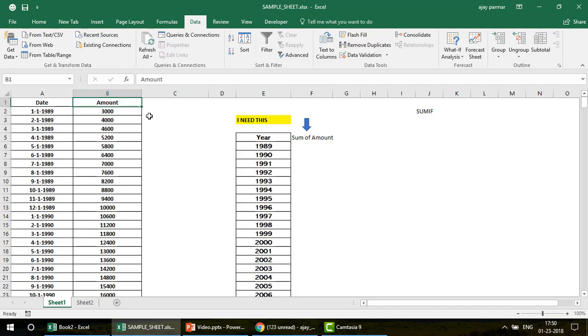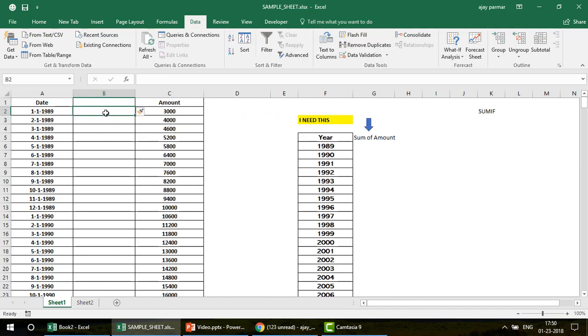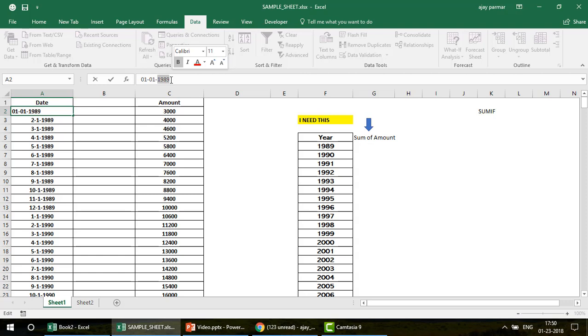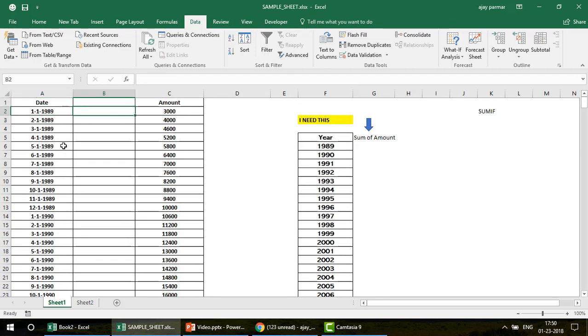Now what we will do here, maybe here or anywhere, that's all up to you, is insert a column. Alt I C is the shortcut key. Now, to separate this 1989, I will find out the position of the first hyphen and the second hyphen. Once I know the position of the second hyphen, I can tell my MID function to start from the very next character and give me 10 or 20 values in return, because I know no year is going to be greater than 4. So maybe I can use 4, or 5, 6, that doesn't matter.